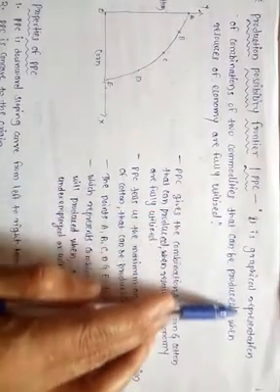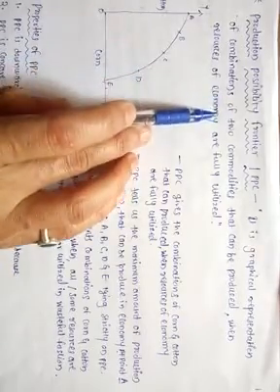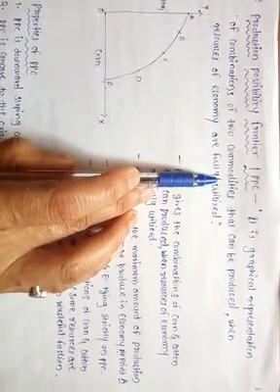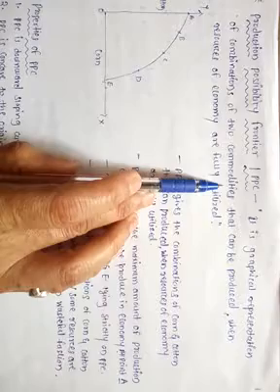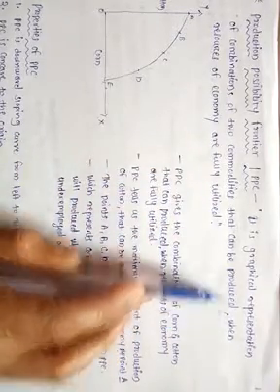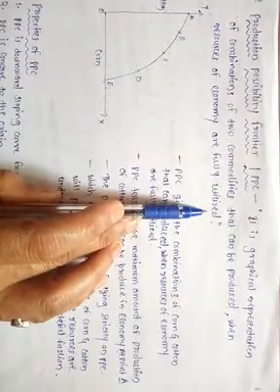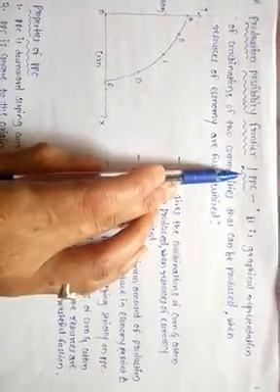And what is a production possibility curve? Means it is a graphical representation of combinations of the two commodities, that is corn and cotton, that can be produced when the resources of the economy are fully utilized. It is called the production possibility curve.